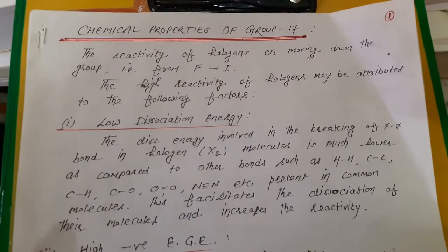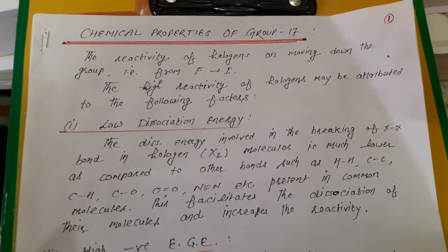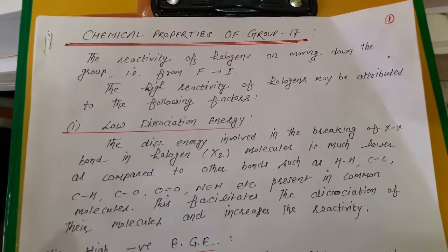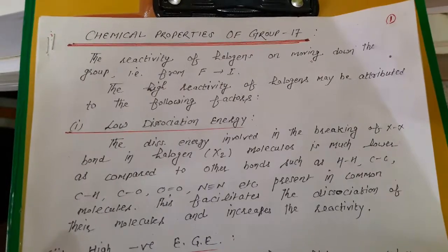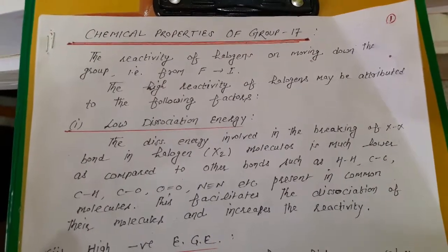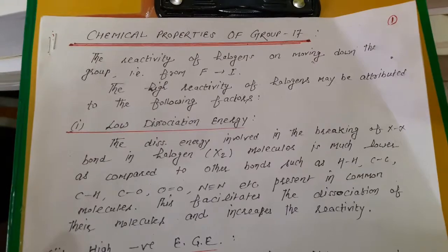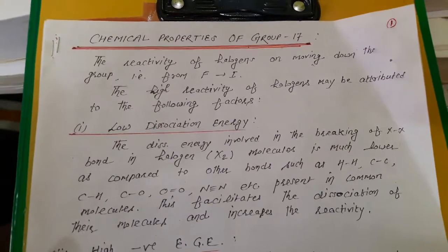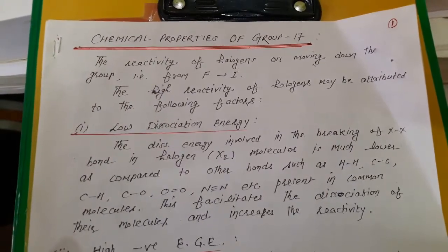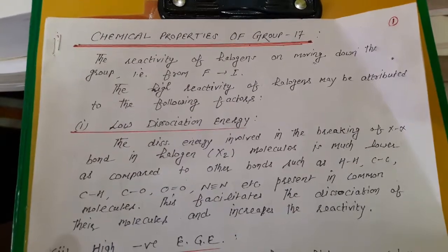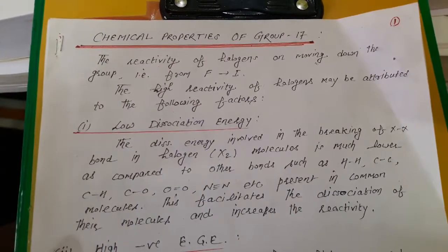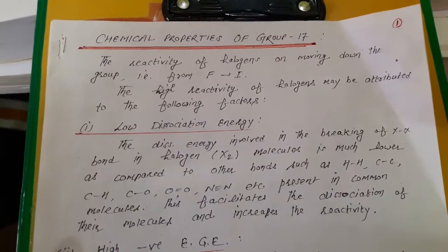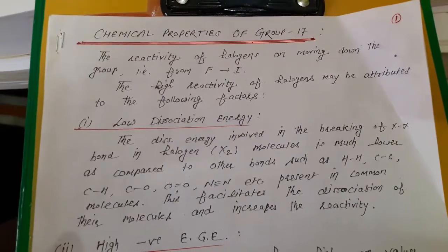Let me start today's topic. Today we are going to study the chemical properties of group 17 elements. Group 17 elements are the halogen family. So, what will we read here? Halides, oxoacids, oxides. All about these. Let me start.